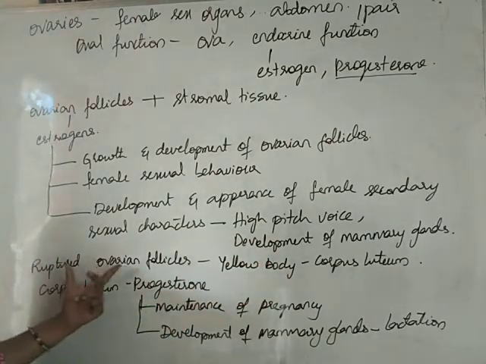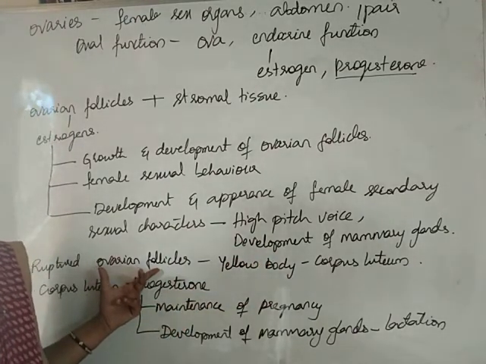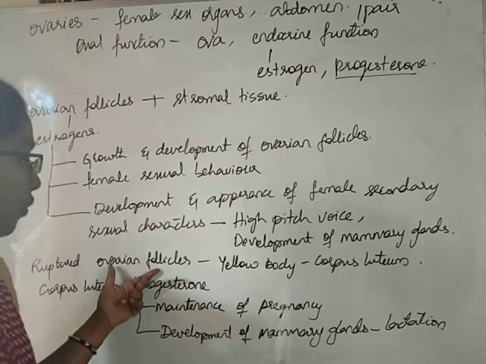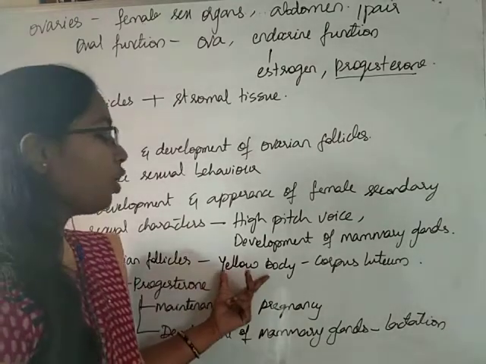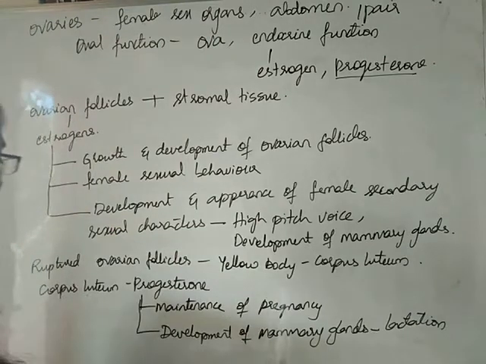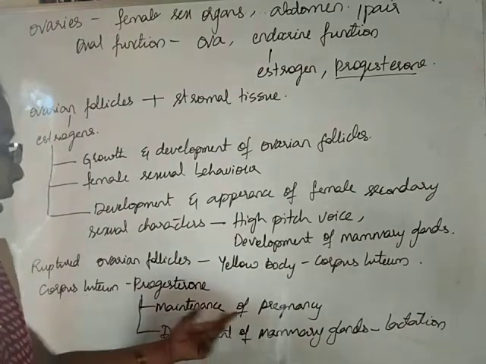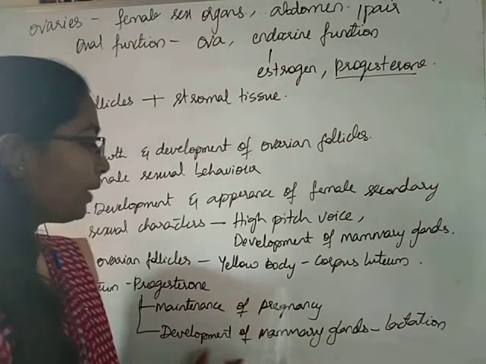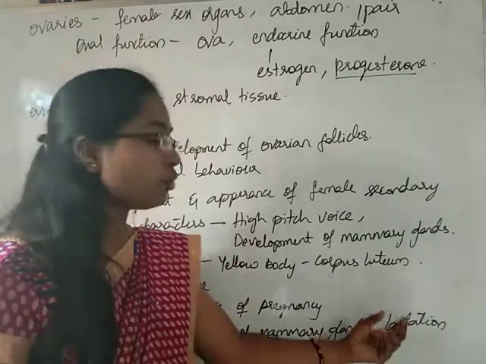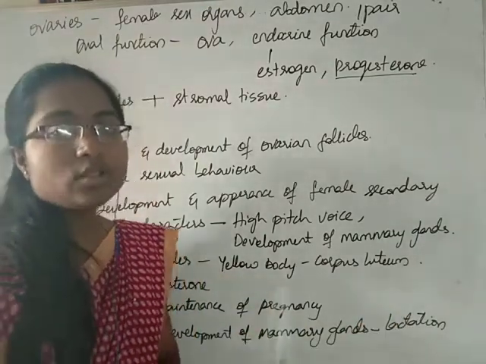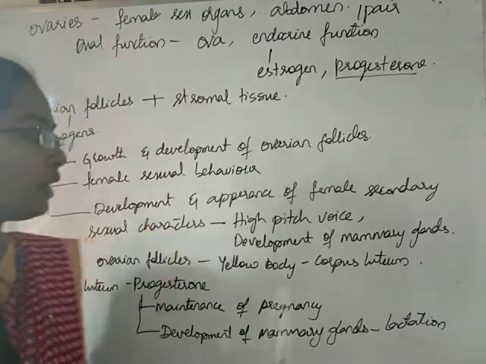Ruptured ovarian follicles develop into the yellow body called corpus luteum. Corpus luteum produces progesterone, which is important to maintain pregnancy and also development of mammary glands to support future lactation.